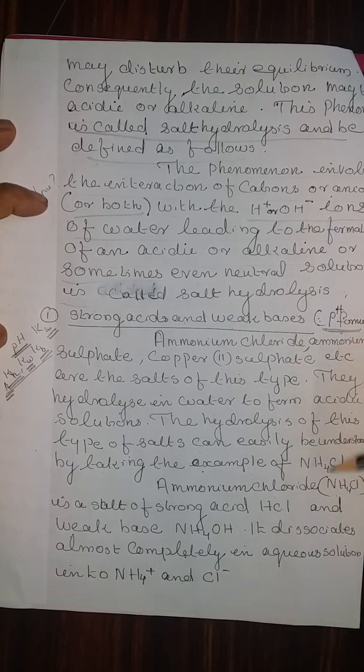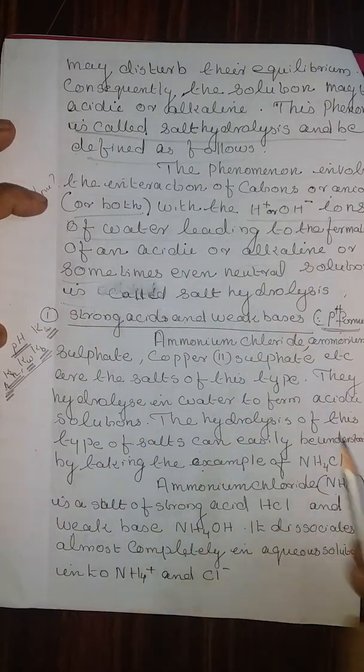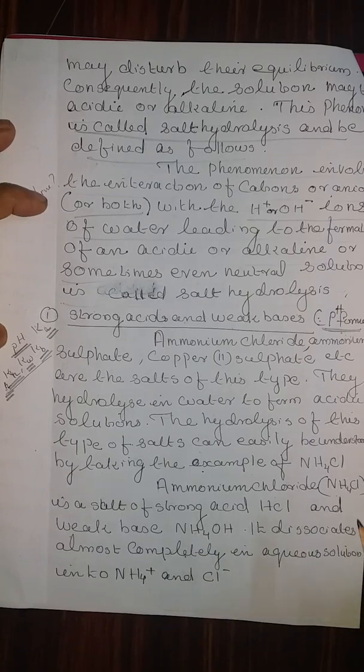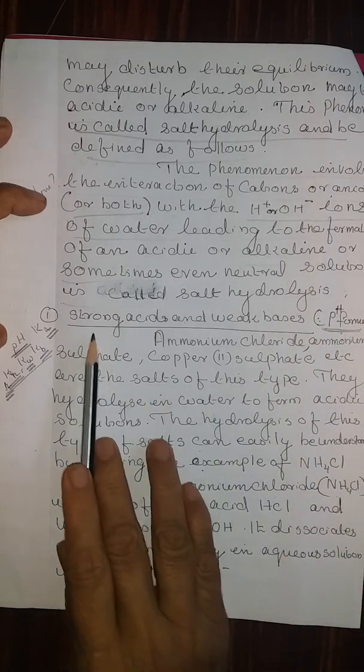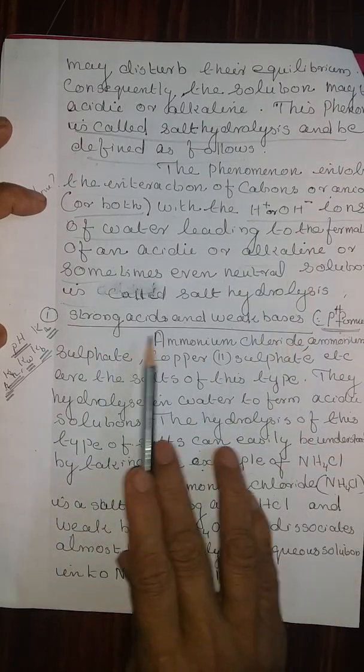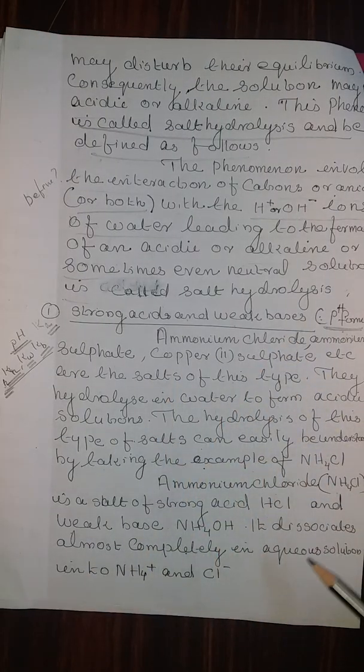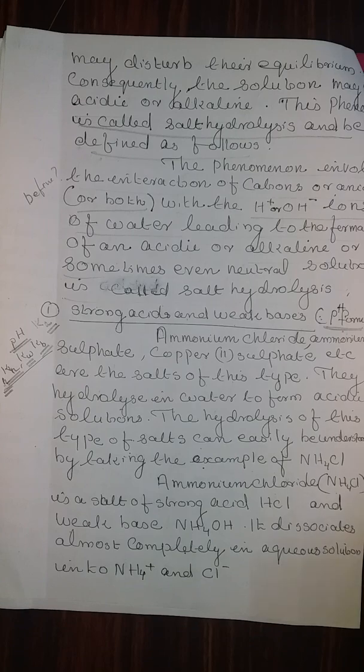Therefore, as each step is discussed, take your notebook, write the heading, listen to the instruction and derive the equation. That is the only way to understand, because each equation consists of 4 steps. By simply listening, it won't help you to understand. For the different cases, for example, strong acid and weak base, and weak base and strong acid, like that, as given in the syllabus, each one we have to derive.